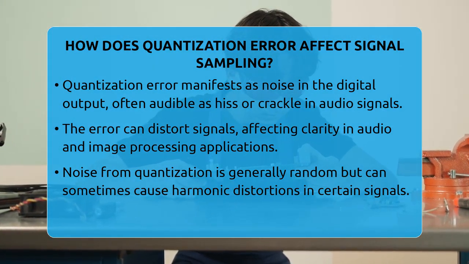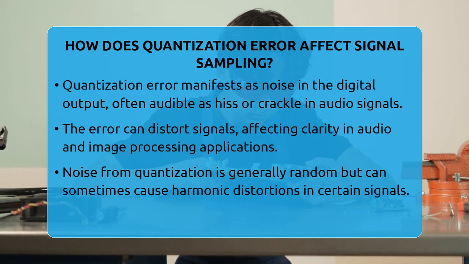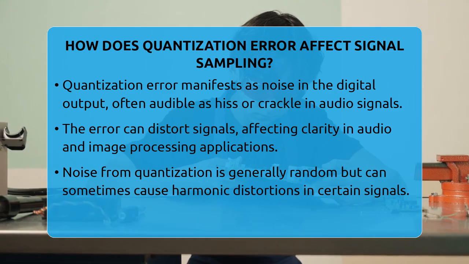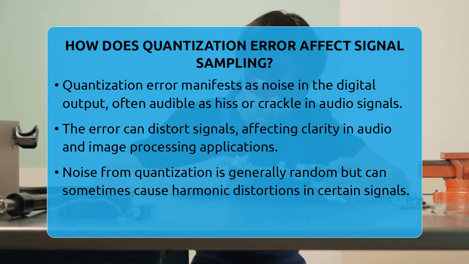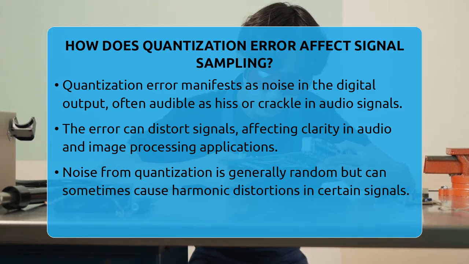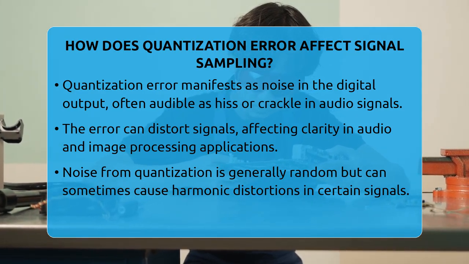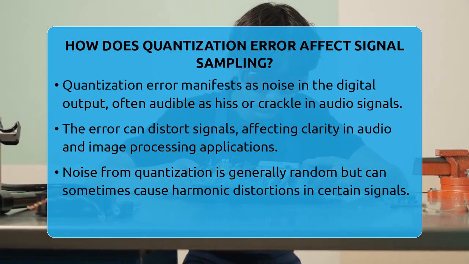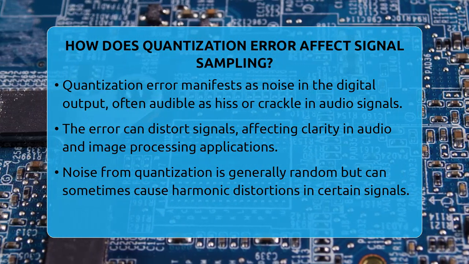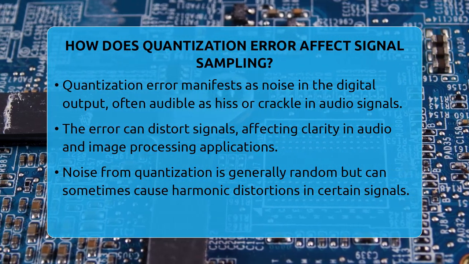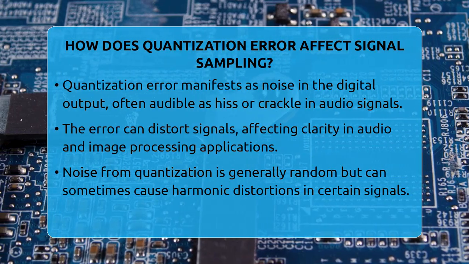When the signal is much larger than one step, the error behaves like a small random noise added to the original signal. The signal-to-quantization noise ratio measures how much the original signal stands out from this noise. To reduce quantization error, engineers increase the number of levels, which means using more bits per sample. But this also means more data to store or transmit, so there's a trade-off. High-fidelity audio or precise control systems need more bits to keep errors low.